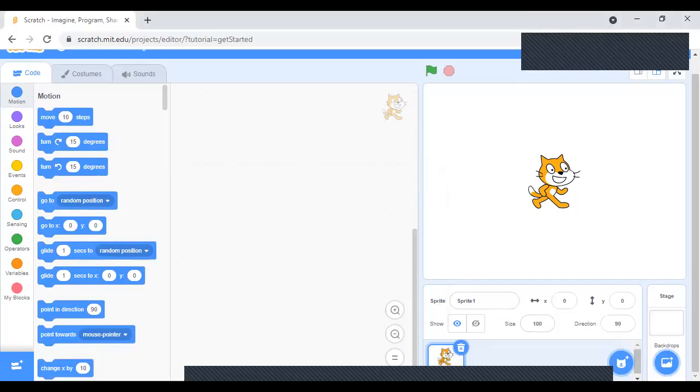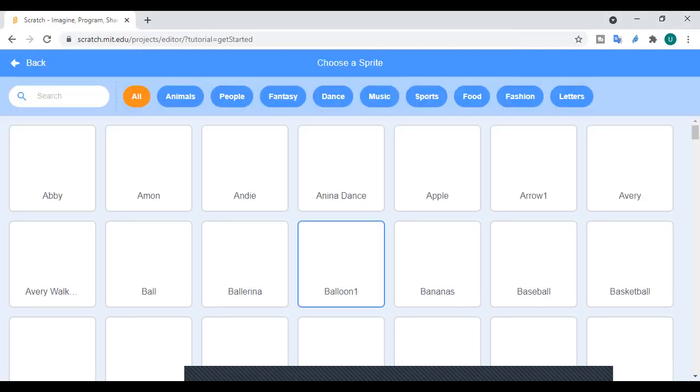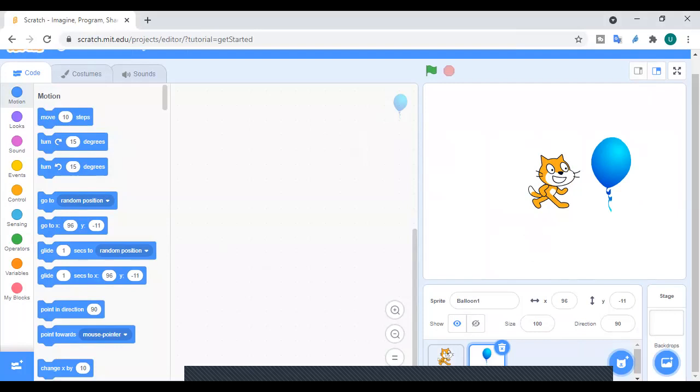Who is going to identify the sprite for us? What is the sprite on this page? This lovely yellow cat, right? How can we change it? When we click on the cat's face, different sprites open for us, and whichever sprite we want, we can just click on it. Let's say I love these different color balloons. I'll click on this, and see, we have this sprite as well. Now if I don't want this cat or these balloons here anymore, I'll just click on delete and they will disappear, right? This is how we change the sprite, how we add multiple sprites, and how we work with them.